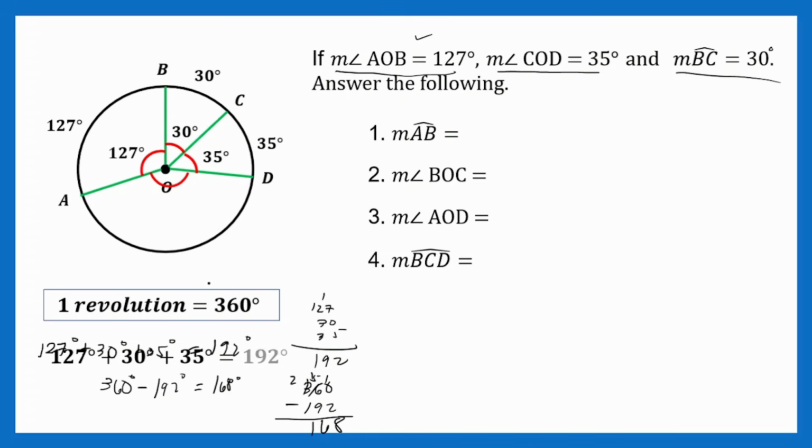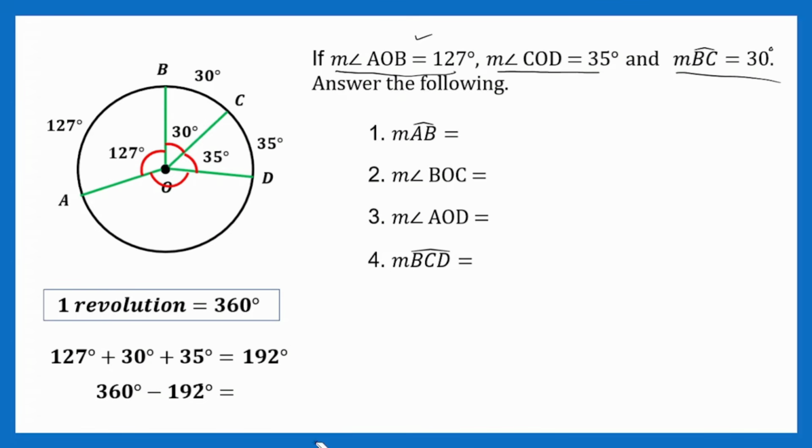Tapos, sorry, may computation pala. So, burahin ko na lang. Alright? So, same process din naman yung nangyari dito sa ating computation sa ibaba. So, we have 192 degrees. Ayan, tapos minus niya, naging 168. So, therefore, this is 168. And of course, we can also see that this arc here is 168 degrees. Ayan, so kompleto na. Buo na yung mga measurements sa circle natin.